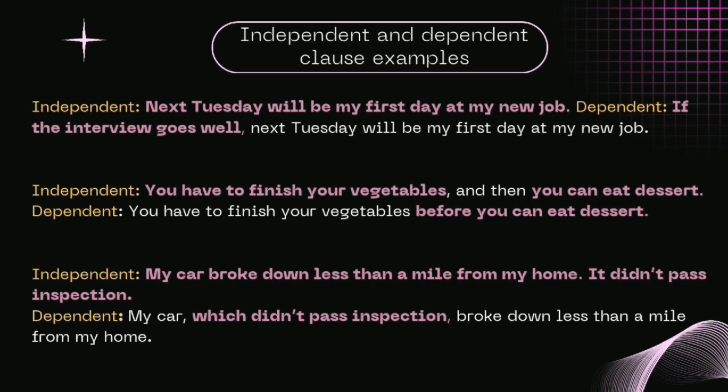Dependent: you have to finish your vegetables before you can eat dessert. Example again. Independent: my car broke down less than a mile from my home. I didn't pass inspection. Dependent: my car, which didn't pass inspection, broke down less than a mile from my home.